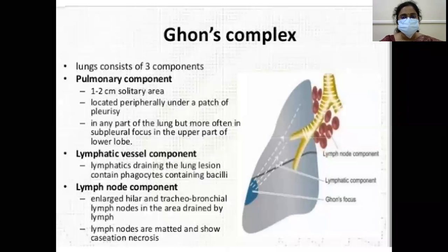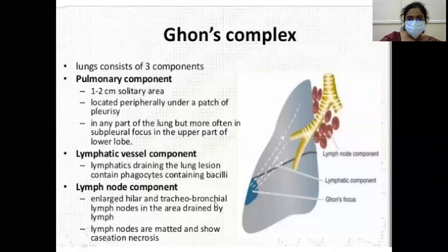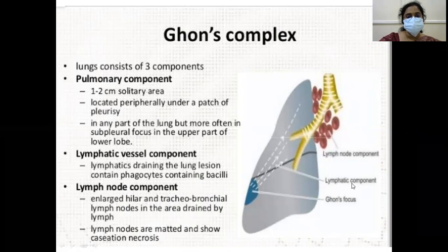So what is Ghon complex? It includes 3 components. One is the pulmonary component, that is the Ghon focus, the lymphatic vessel component, and the lymph node component. All these 3 put together is called Ghon complex. So what is the pulmonary component? It is called the Ghon focus.